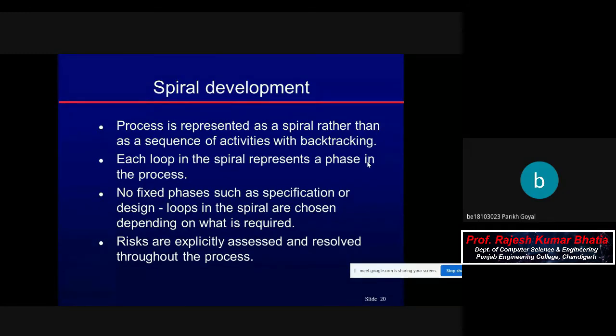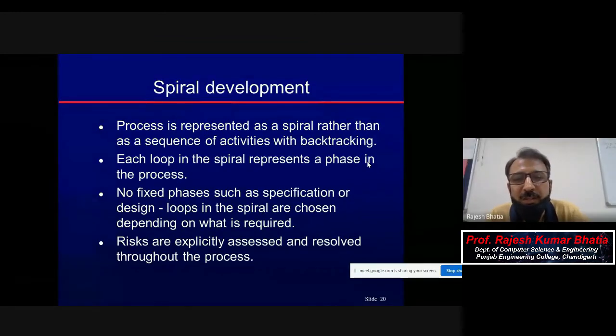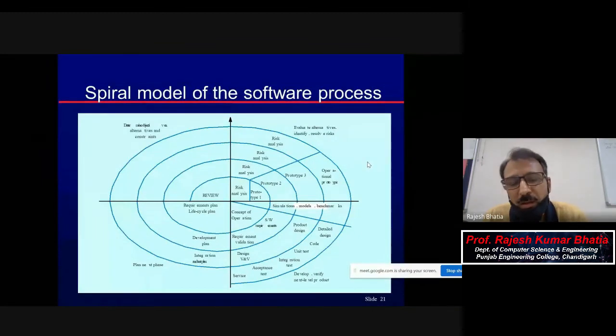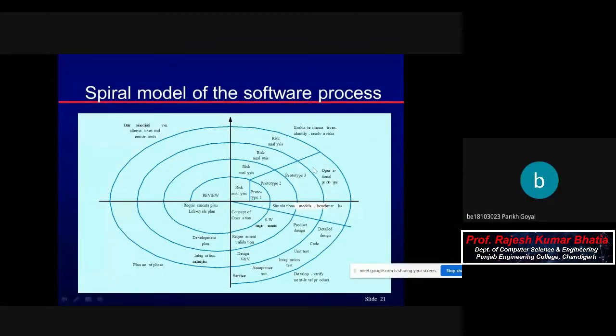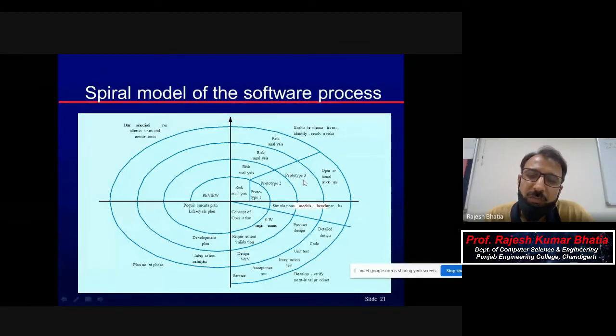So can you explain what loops in the spiral are? Loops in the spiral are chosen depending on what is required. There are no fixed phases such as specification or design loop. See, now loops are these spirals. So if it is prototype 3, after that you came to product design.